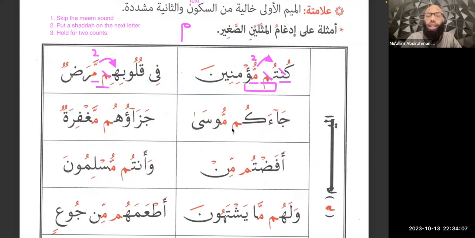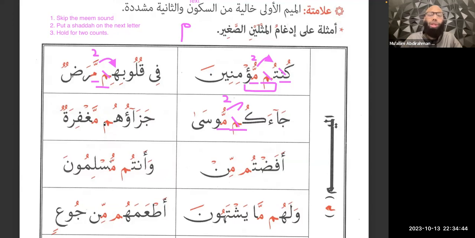All right, so here we have a meem as-sakina with a meem after it. Okay, so we know that the rule is al-idgham for meem as-sakina. Skip the meem sound, shadda on the next letter, hold for two counts. So easy. The shadda is already there. And again, for meem, whenever we have a shadda, we connect to the last haraka that we can see anyway. So we already know what we're gonna do, right? And meem and noon, when they have shadda, we hold for two counts. Ja'akum Musa. This is so easy, guys. All right, let's do one more just to lock it in.